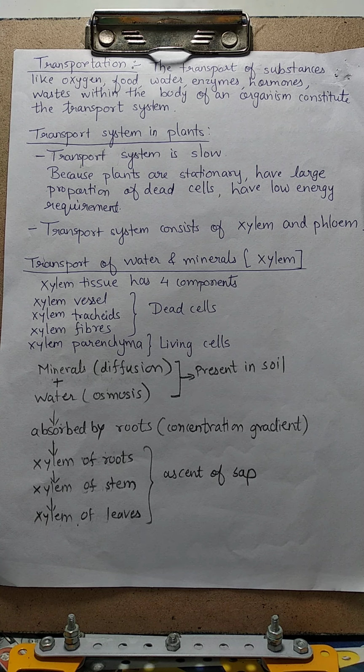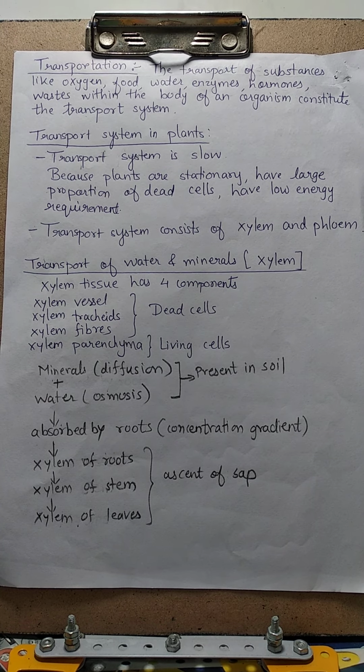So, for that purpose, there is a different system or organ system present in the body of an organism which helps in transporting these substances. Okay, so we are going to study transport system in plants differently and in humans differently. So let's start with transport system in plants.